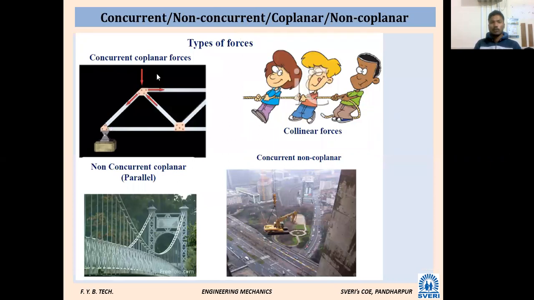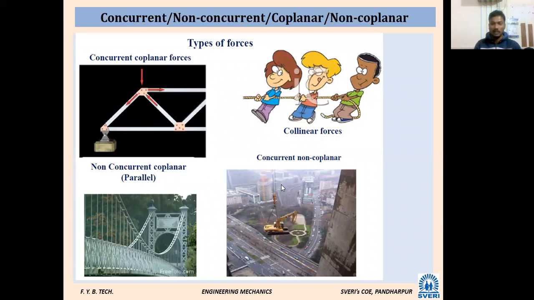Types of different forces: concurrent, non-concurrent, collinear forces. One of the activities you know very well is tug of war. Those forces are collinear forces, correct? Collinear forces: the lines of action of all the forces pass through a single line. That is collinear forces.